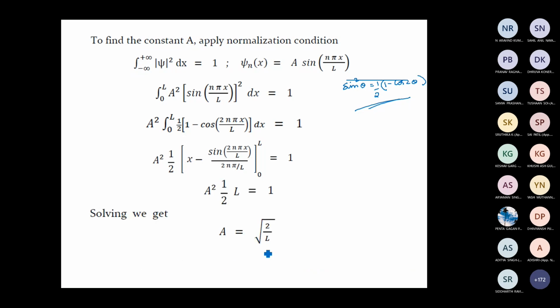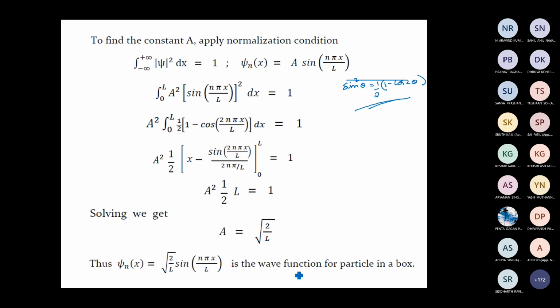So we have solved the Schrodinger equation, which is a second order differential equation. We obtained the general solution. Then we applied the boundary condition and obtained the particular solution. But again, in that solution, there was a constant A. We obtained the value of that constant A by normalizing the wave function, using the normalization condition. Using that condition, we saw that the constant A must be equal to square root of 2 by L. So we got the complete wave function for a particle which is trapped inside a potential well: Psi n of x is equal to square root of 2 by L sine n pi x by L.